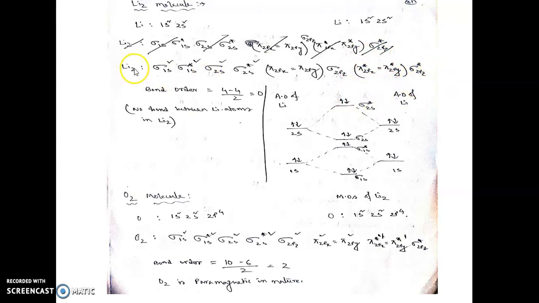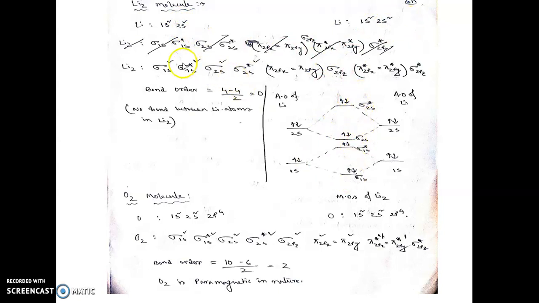How many electrons are there in the lithium atom? We know lithium has the configuration 1s2 2s1. Four atomic orbitals will combine, so 4 molecular orbitals are formed. By the combination of two 1s atomic orbitals, 2 molecular orbitals form: sigma 1s and sigma star 1s. By the combination of 2s orbitals, 2 molecular orbitals are formed: sigma 2s and sigma star 2s.